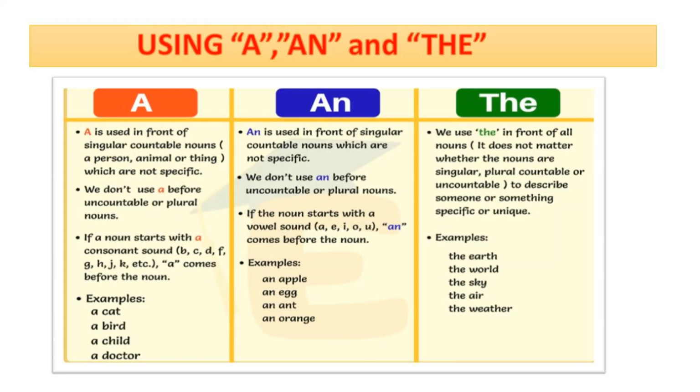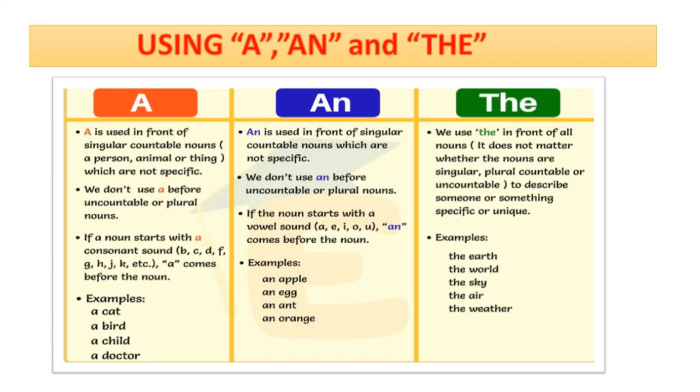An is used in front of singular countable nouns which are not specific. We don't use an before uncountable or plural nouns. If the noun starts with a vowel, a, e, i, o, u, an comes before the noun. For example, an apple, an egg, an ant, an orange.